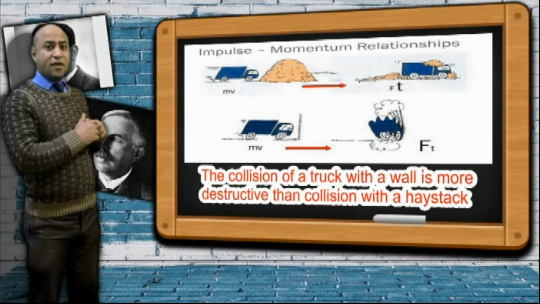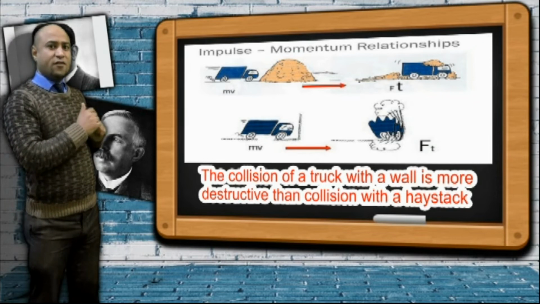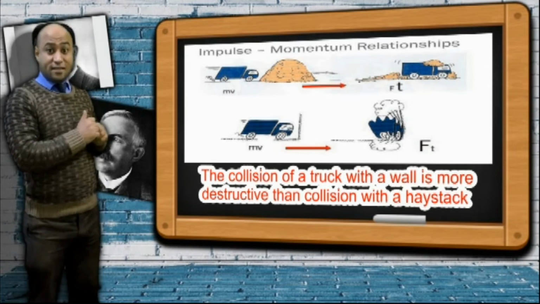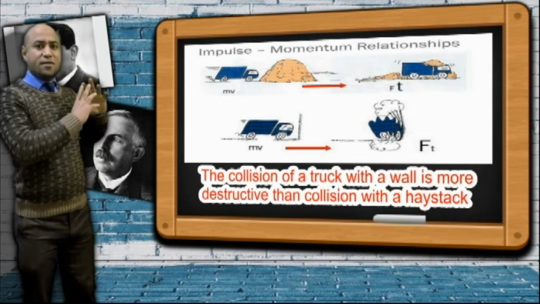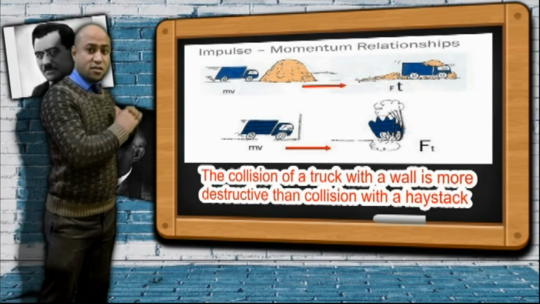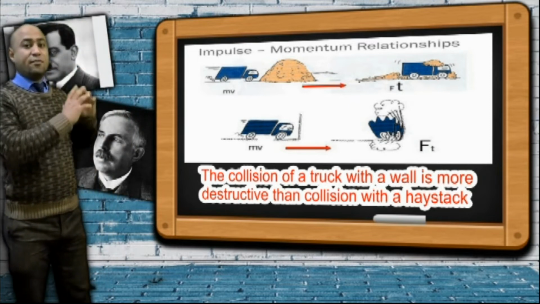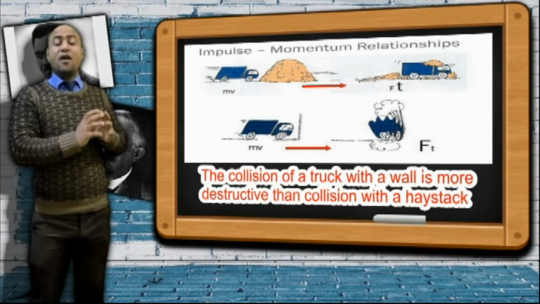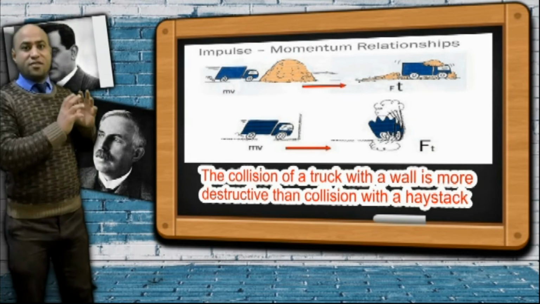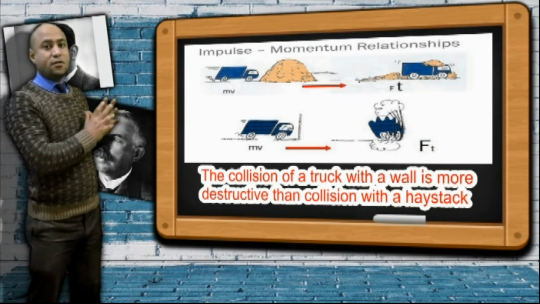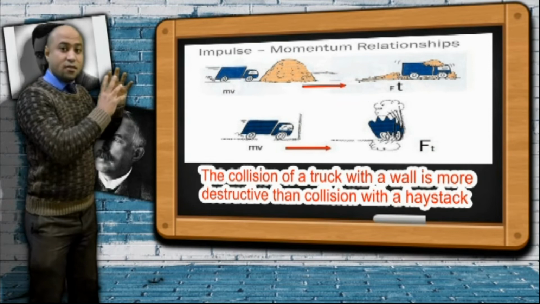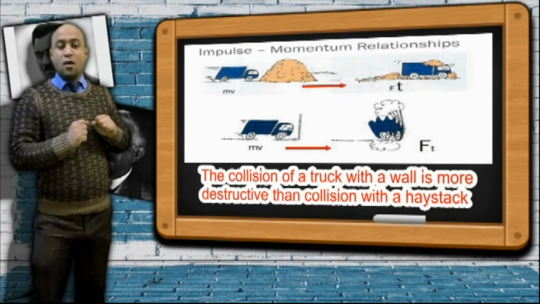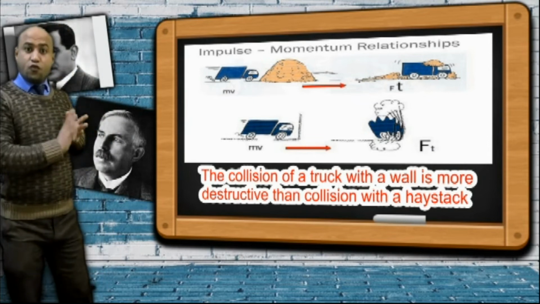We say that F equals m delta v over delta t, so m delta v equals Ft. The momentum, which means mass times change in velocity, equals Ft. If the momentum equals, for example, 500 kilogram meter per second, this value will change completely into Ft. So Ft equals 500, for example.